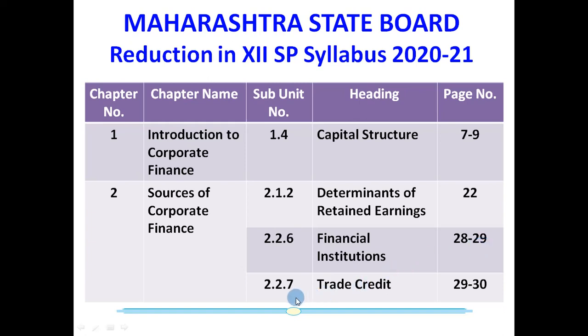And subunit number 2.2.7, that is trade credit, on page number 29 and 30, is also reduced from this academic year. It means no any question will be asked on this part of the syllabus.